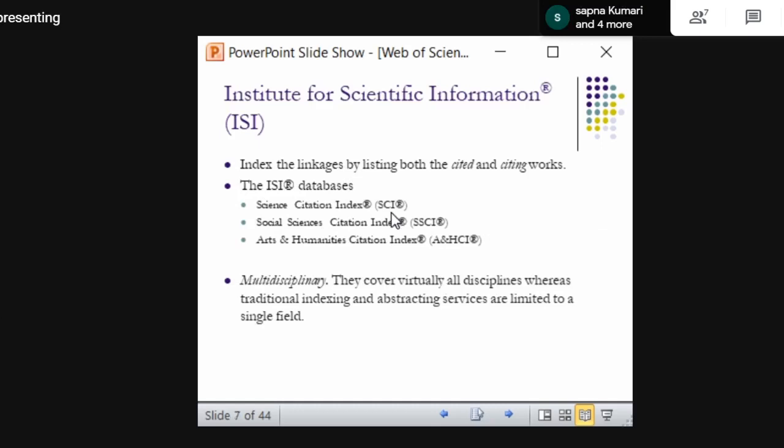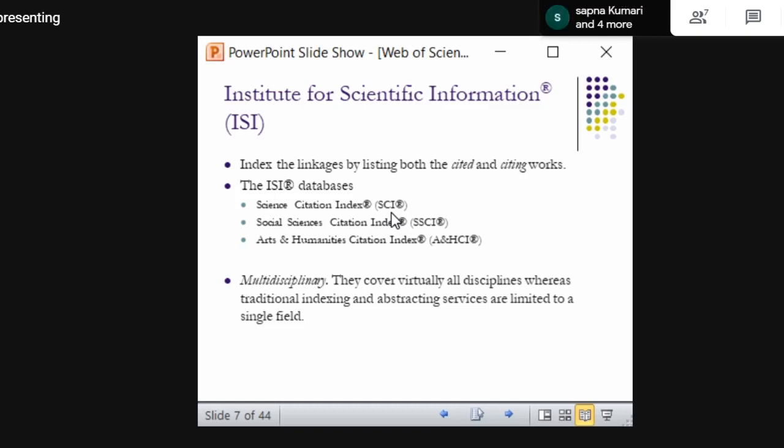So ISI, as I told you, the founder of ISI is the owner of Web of Science actually. Now it has been taken over by Clarivate Analytics. Earlier, while it was established, the name was ISI. So it indexed the linkages by listing both the cited and citing works.